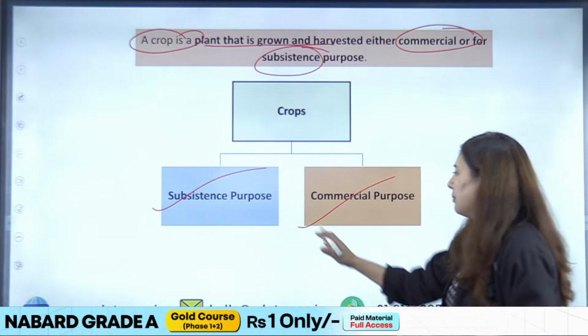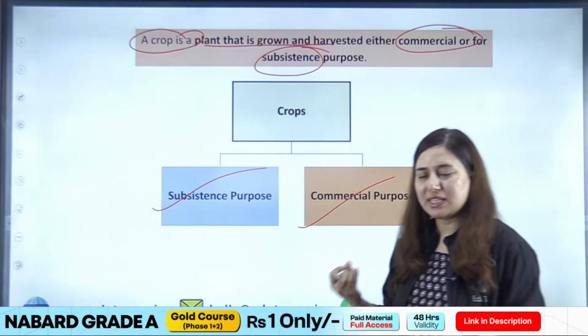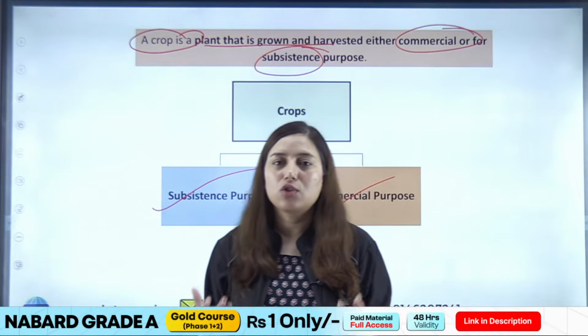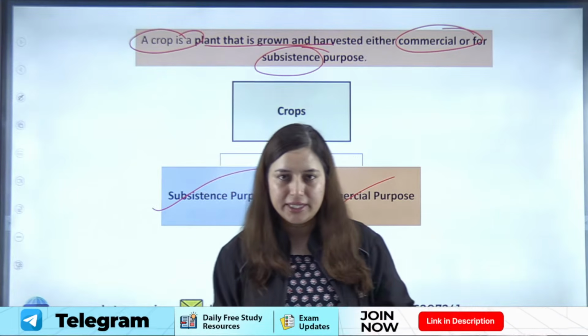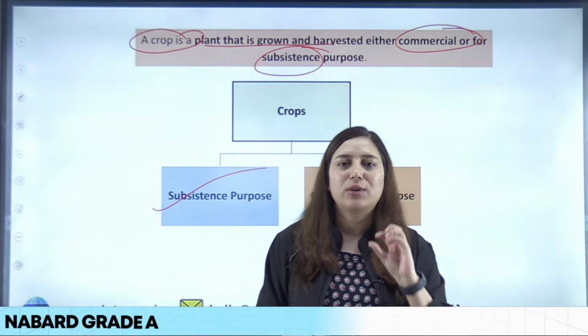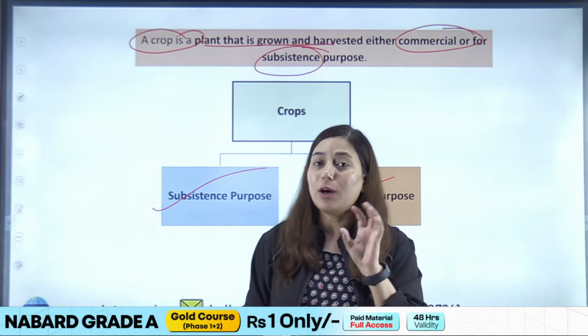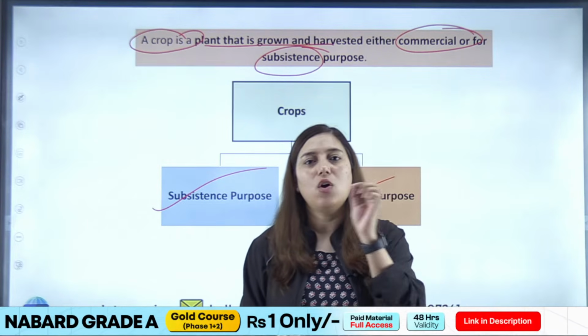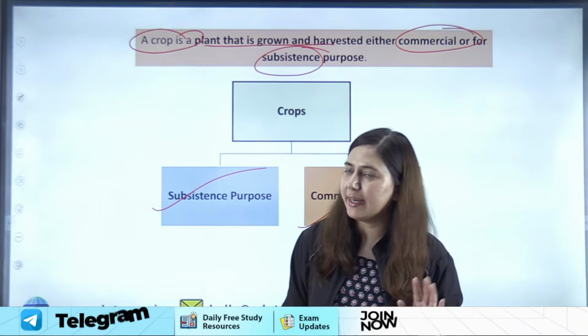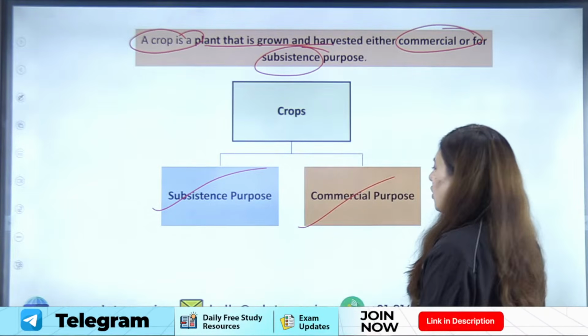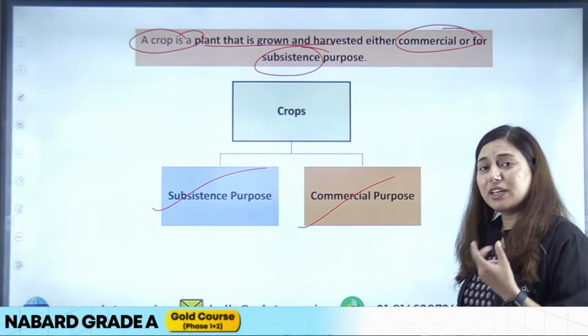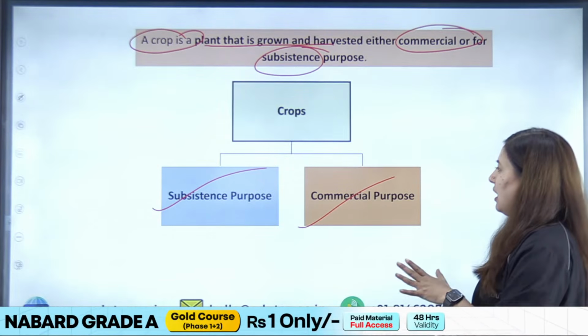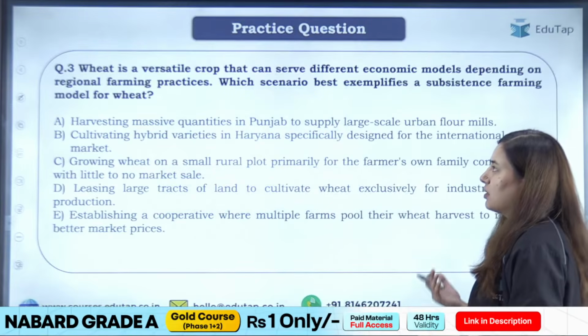And commercial purpose is basically when a farmer grows these crops for selling them in the market, right? So I hope now it's clear what is a crop and what is the meaning of subsistence purpose and commercial purpose. Now you have understood the concept, so let's move back to the question.